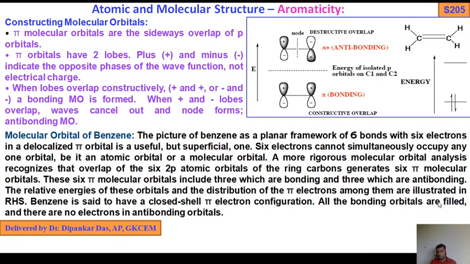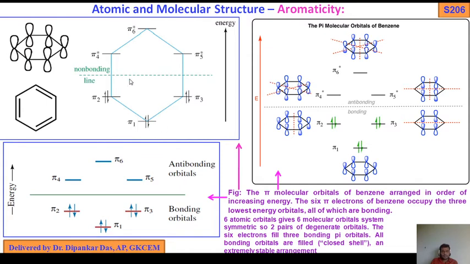All the bonding orbitals are filled and there are no electrons in the antibonding orbitals. If you look here, this is the picture of benzene: pi 1, pi 2, pi 3, pi 4 star, pi 5 star, pi 6 star.